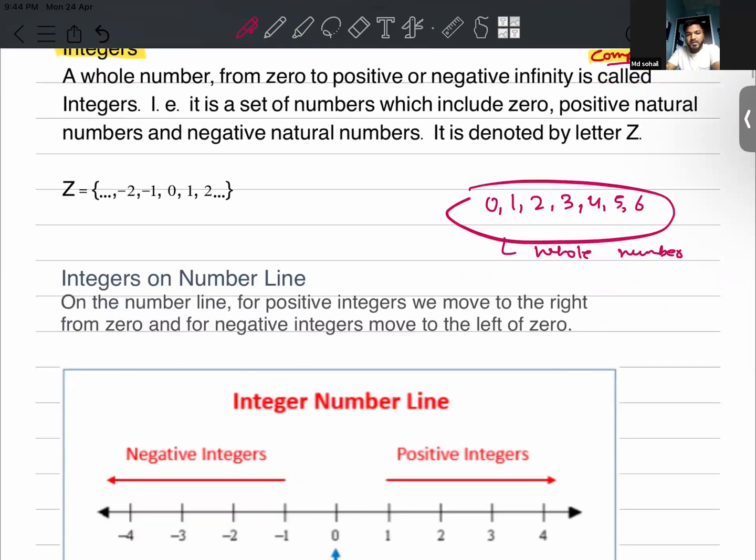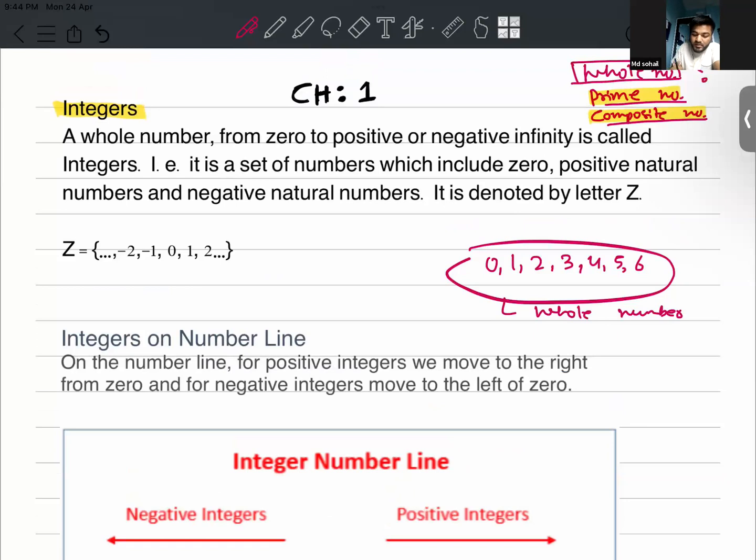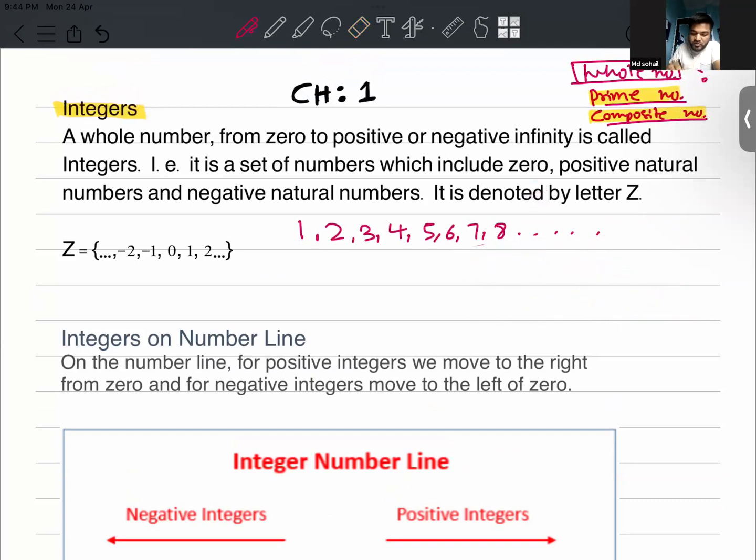You see, in the natural number collection, you will see so many numbers like 1, 2, 3, 4, 5, 6, 7, 8, and so on. From this collection, you will observe a few numbers like 3, 5, 7 have got only 2 factors. If we talk about 3, the factors of 3 are only 1 and the number itself. So there are 2 factors here.